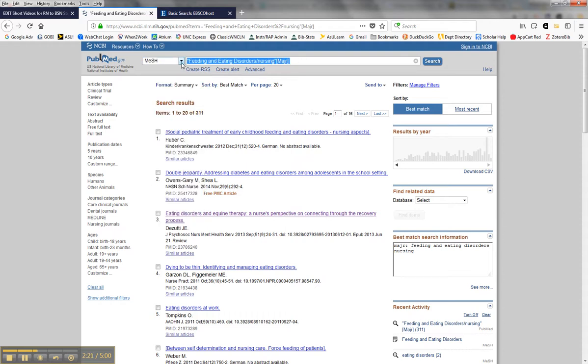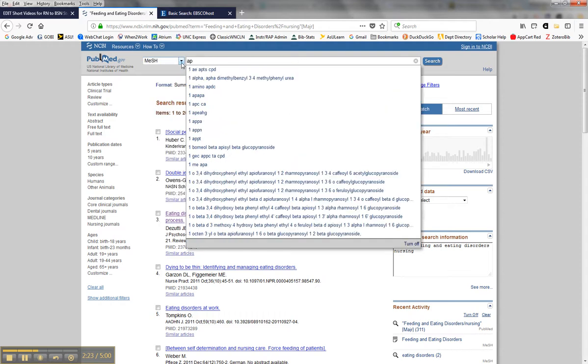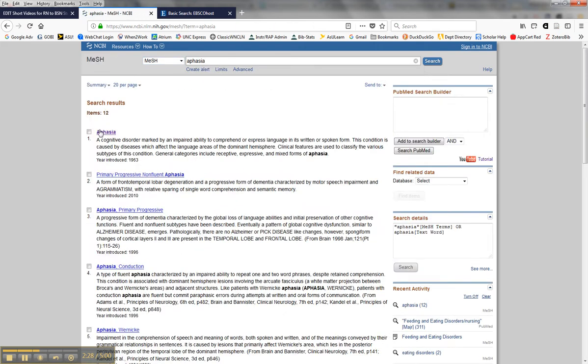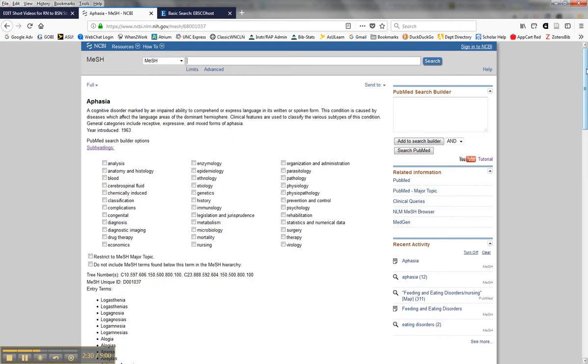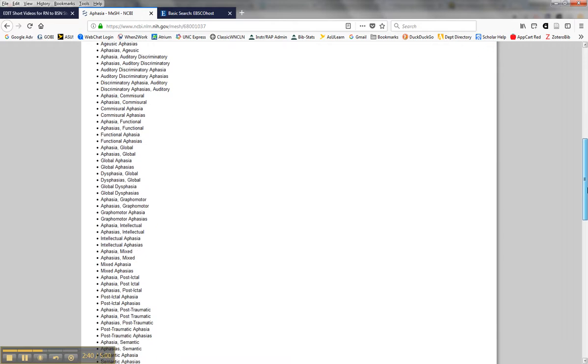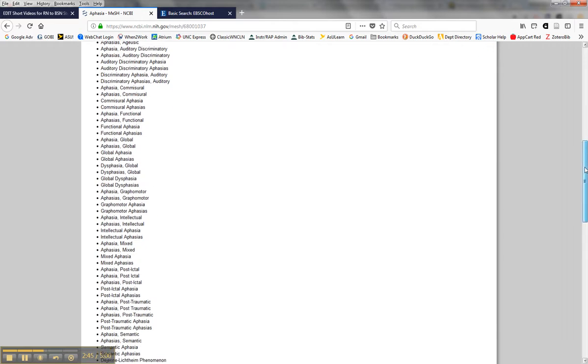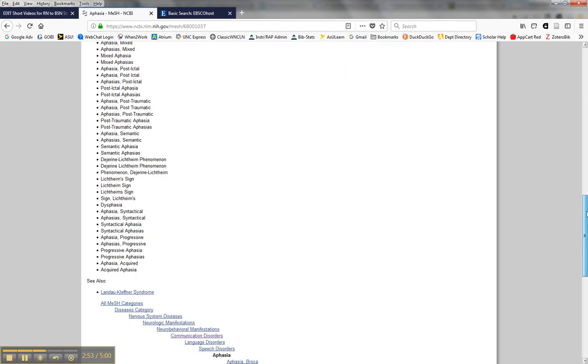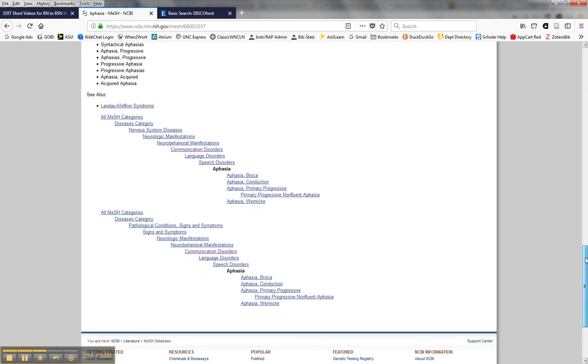I want to show you another one, aphasia, which is pretty amazing when I saw this the other day. An impaired ability to express language, comprehend, so there's a definition of it. And again, we go down here. All of these terms, if we put these in, global dysphagia, MeSH would have, PubMed would have said, oh, okay, this guy wants aphasia, and given me everything that was cataloged as aphasia.